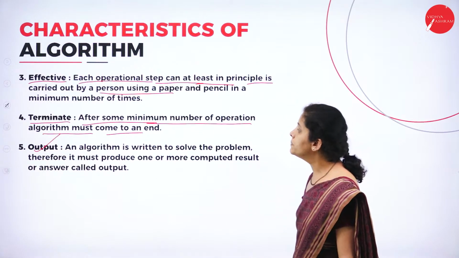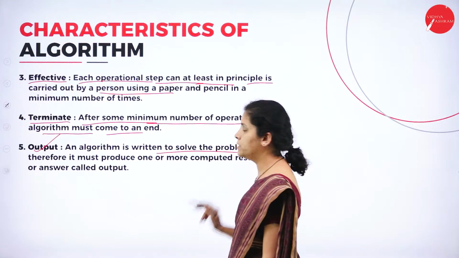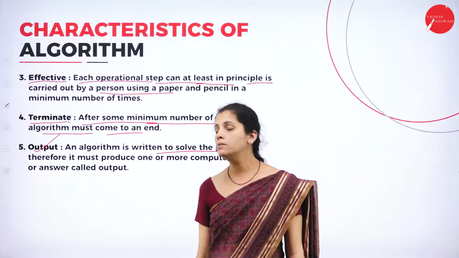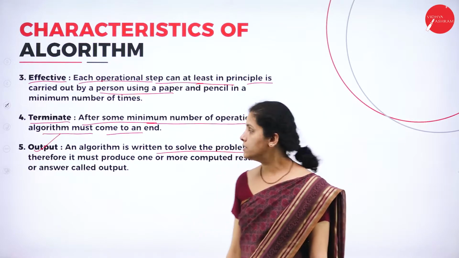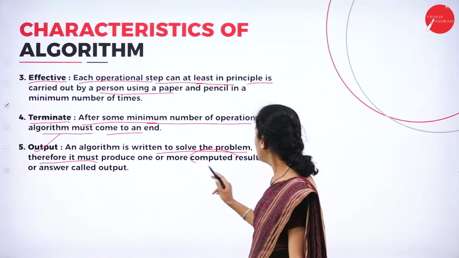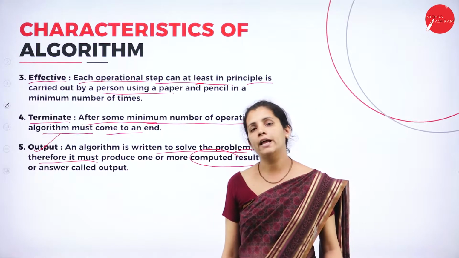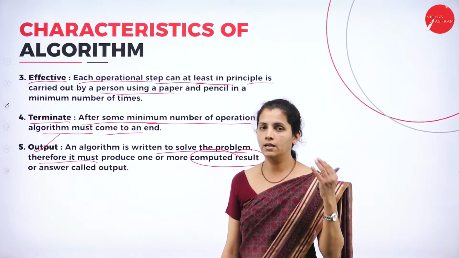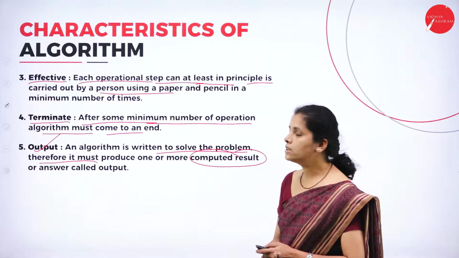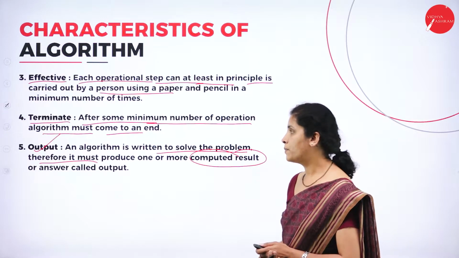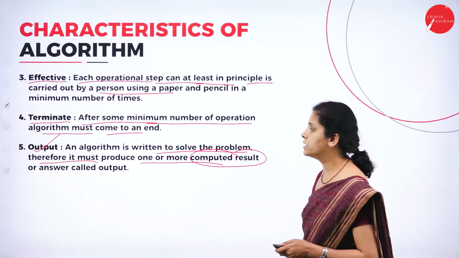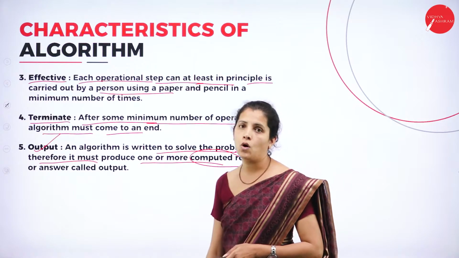So an algorithm is written to solve the problem. Why do I require an algorithm? Because to solve the problem, I take the help of an algorithm. Therefore, it must produce one or more computed results. That means any algorithm must be capable of producing one or more outputs. The computed result or answer is called output.